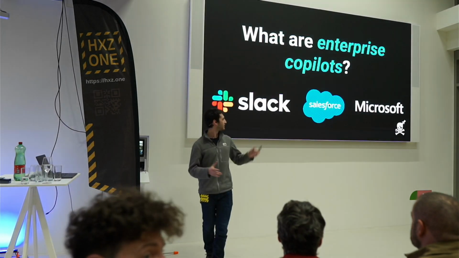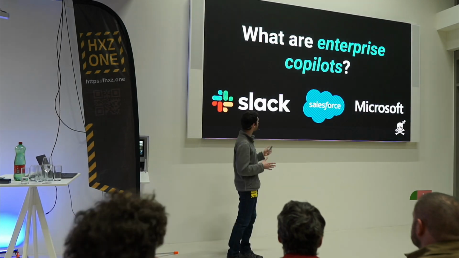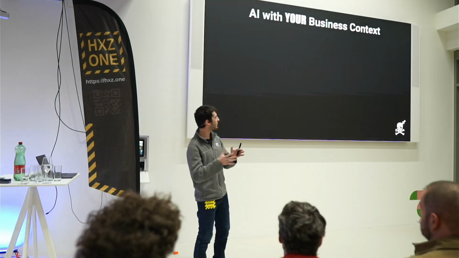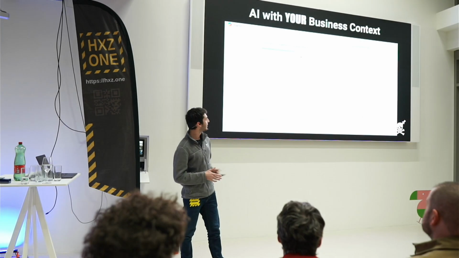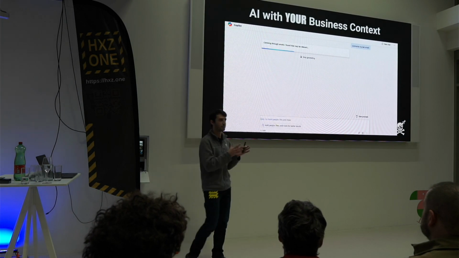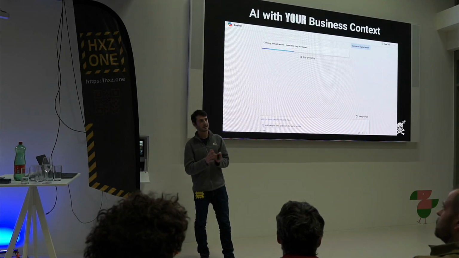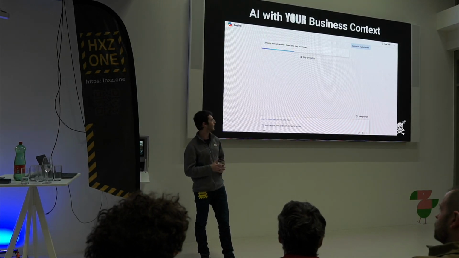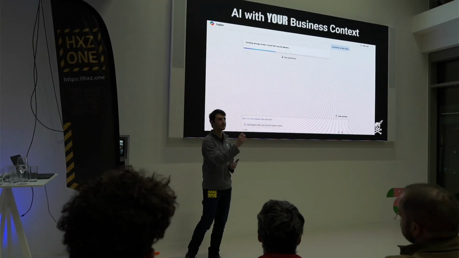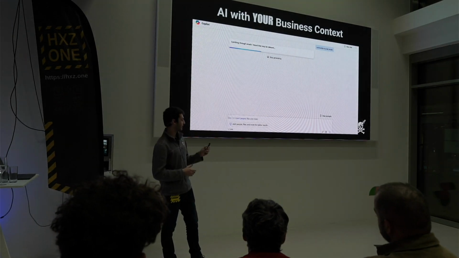So now we can start and ask ourselves, what are enterprise copilots anyway? Enterprise copilots are basically just a normal AI, but with your business context, right? ChatGPT doesn't have access to your email, but Microsoft Copilot does, and it makes it very powerful. You can ask it to summarize your last emails, and it will go fetch your emails and summarize them. As you probably understand by now, this is very powerful, but also very dangerous, because AI over-reliance is one thing when we're talking about asking ChatGPT random questions, and it's a completely different thing when it suddenly comes into your work. And today we're going to see how this can go really terribly wrong.